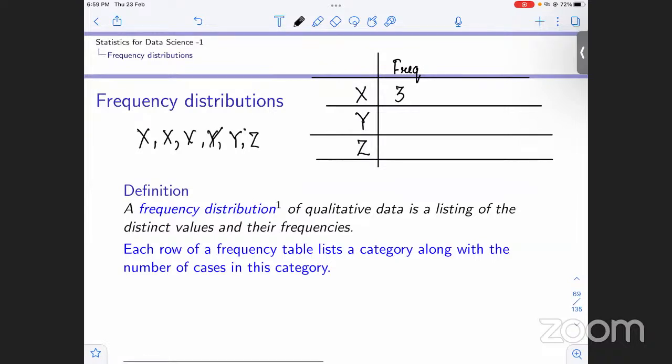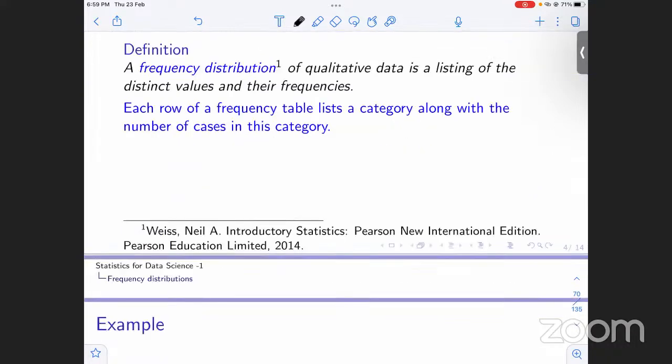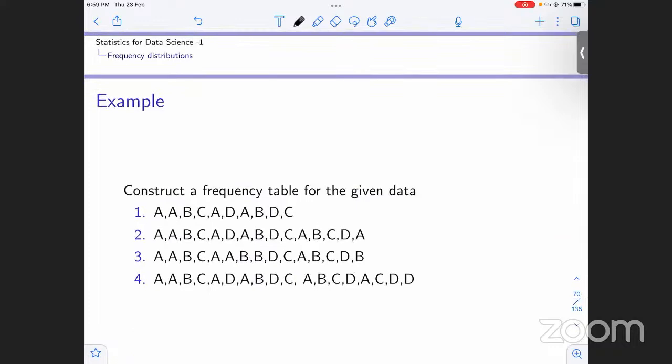Now Y, 1, 2, so it will have a frequency of 2, and Z will have a count of 1. Each row has one category, and along with the category, the number of cases of this category, like we saw, there were 3. So this is basically a frequency distribution.